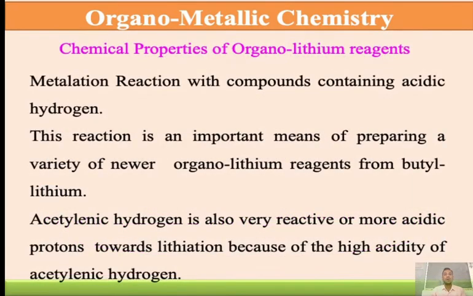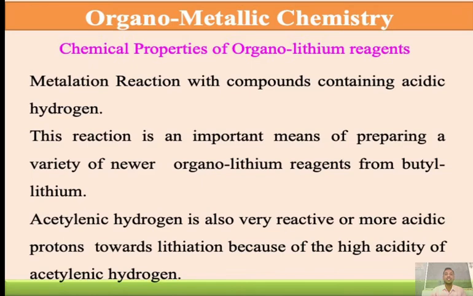Then let's see the chemical properties of organolithium compounds. First, metallation reactions with compounds containing an acidic hydrogen atom. This reaction is an important means of preparing a variety of new organolithium reagents from butyl lithium.